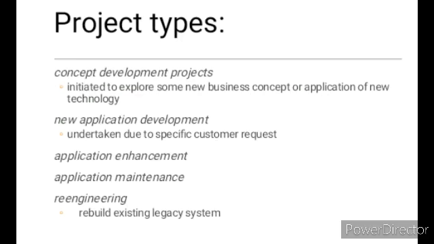Project types are given as follows: concept development projects, new application development, application enhancement, application maintenance, and re-engineering, which means rebuilding the existing system using some additional features. Concept development project deals with exploring some new business concept related to the given project. New application development means undertaken due to a specific customer request, which means there won't be any further modification until a request from the customer. And then we have scheduling.